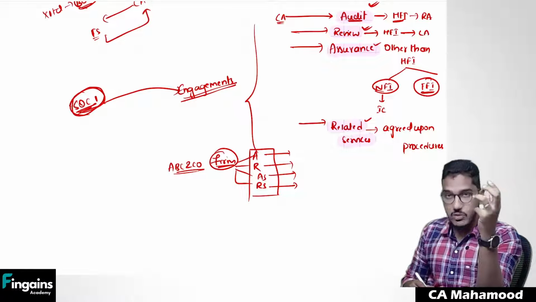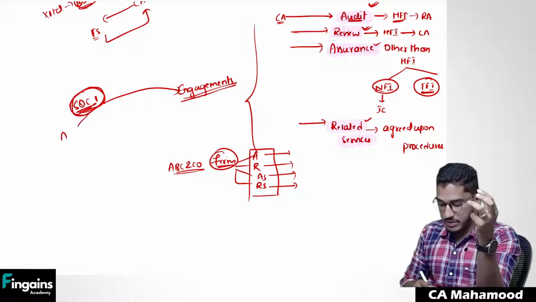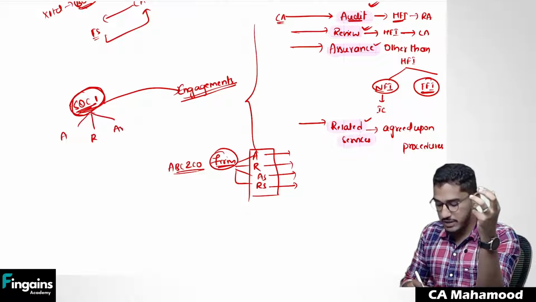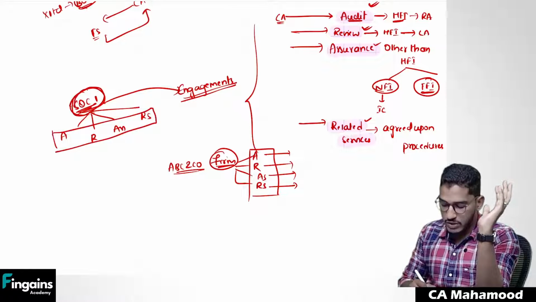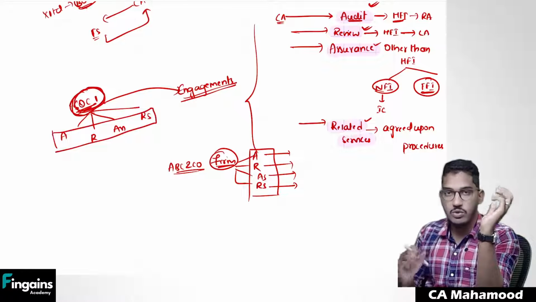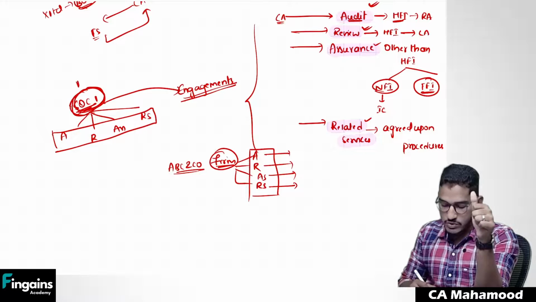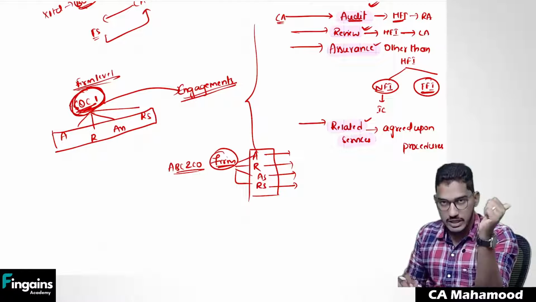SQC 1 requirements become applicable for audit engagements, review engagements, assurance engagements, and related services also. Whatever engagement you are doing, you need to comply with SQC 1, which will guide you how to maintain quality. So SQC 1 operates at the firm level and it is applicable for all engagements.